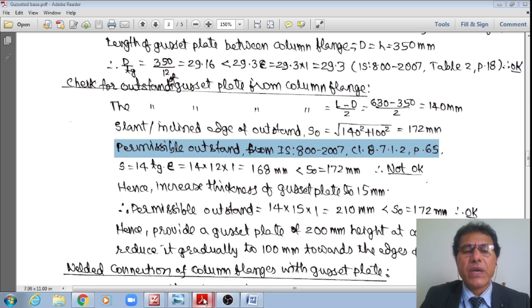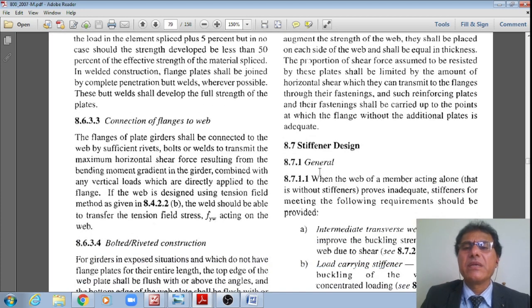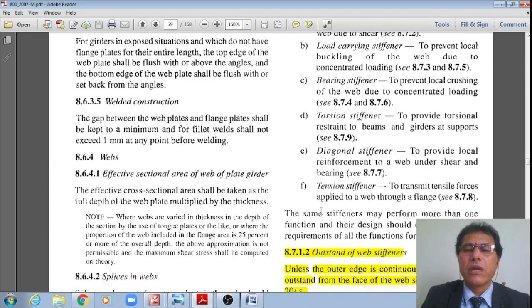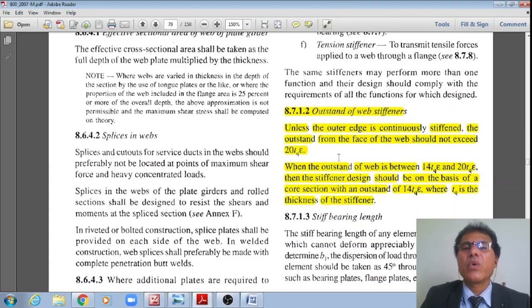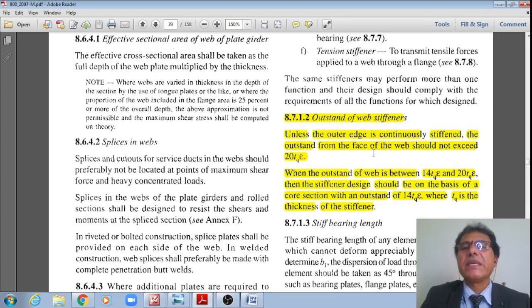Let me go to that page number 65 of IS 800, student. Page number 65, right? And then the stiffener design, right? Whether a stiffener is needed or not, beyond which stiffeners are needed, right? However, now the code says that when the outstand of the web stiffener is between 14 Tg multiplied by epsilon and 20 Tg multiplied by epsilon, the stiffener design should be on the basis of the core design with an outstand of 14 Tg multiplied by epsilon, where Tg is the thickness of the stiffener or that of the gusset plate. Therefore, if it is less than 14 Tg multiplied by epsilon, no stiffener is needed.